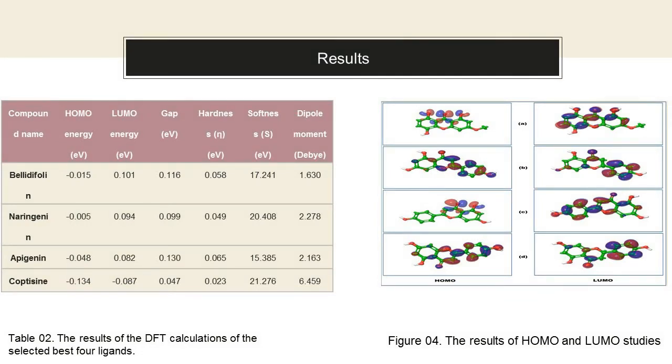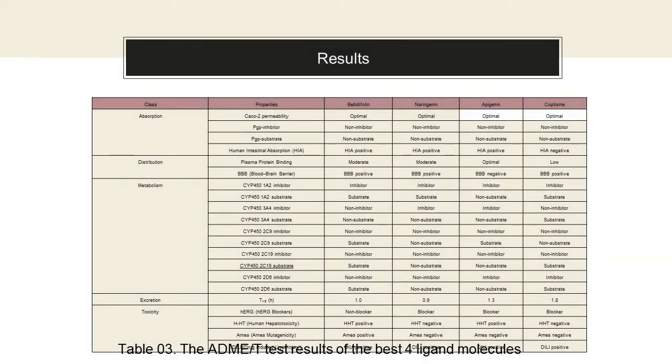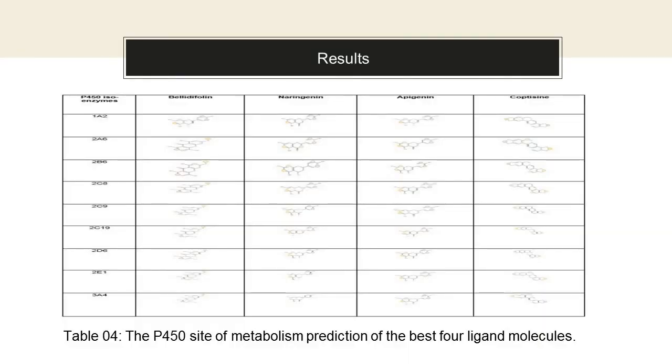DFT calculation. The results of the DFT calculations showed that copticin generated the lowest gap energy. On the other hand, epigenin exhibited the highest gap energy. ADMET prediction. Here all the 4 ligands performed quite similarly in the ADMET test. PAS and P450 site of metabolism prediction. The possible sites of metabolism of the 4 ligands were also determined and are indicated by circles on the chemical structure of the molecule.